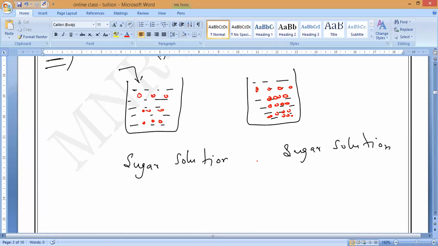If less solute is dissolved in the solvent, then I can say it is a low concentration solution. If more solute is dissolved in the given solvent, then that is called a concentrated solution. In the first one, there is low concentration because fewer sugar molecules are present, so it is not that sweet. In the second one, more sugar is dissolved, so there are more sugar particles.